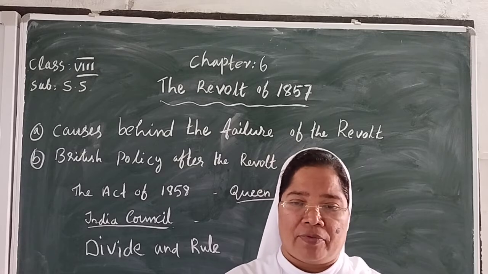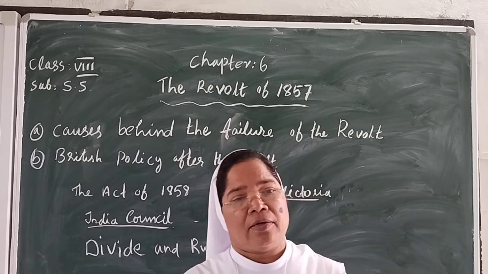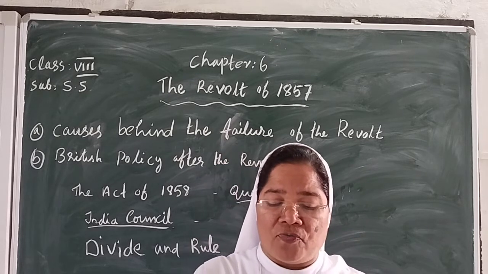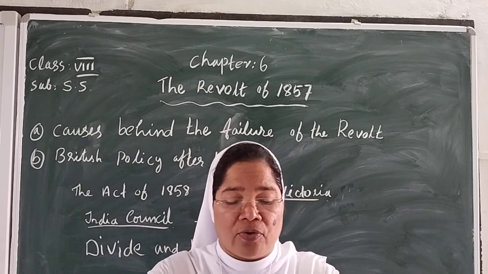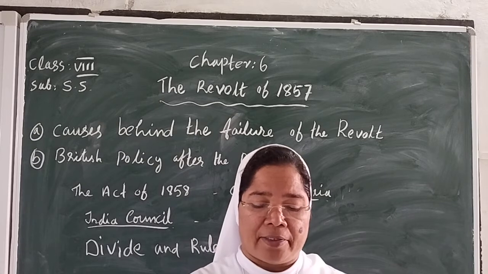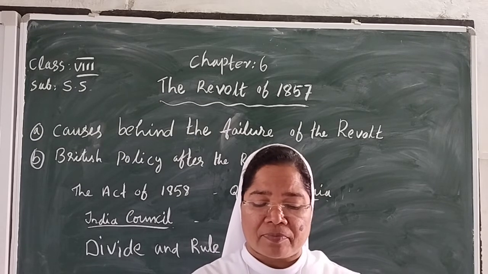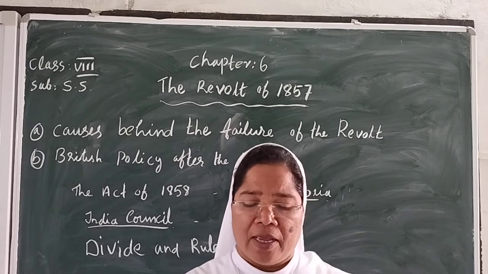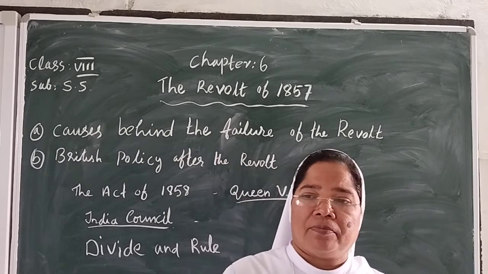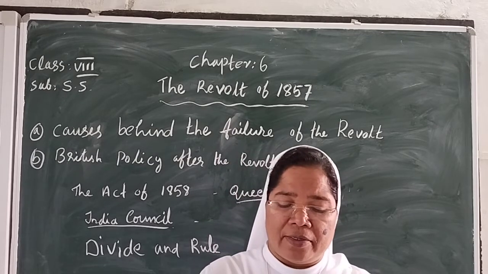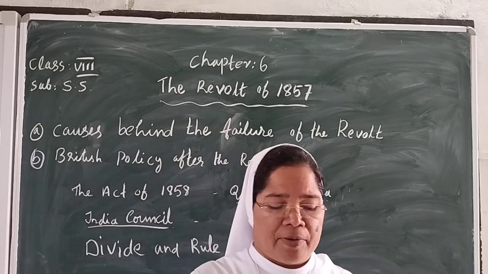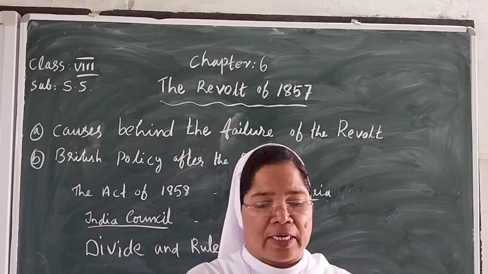And also Queen Victoria, we know, had some rules here. And the British began to follow the policy of divide and rule. During the uprising, both Hindus and Muslims had fought together, and the British disliked this unity. They felt that it strengthened the rule against them, so they divided the groups.